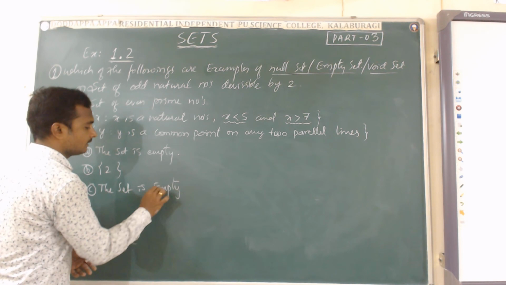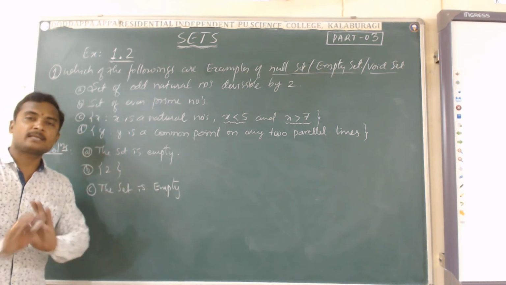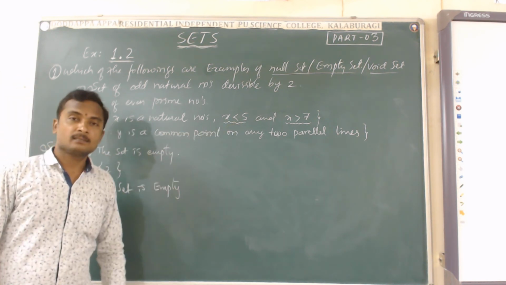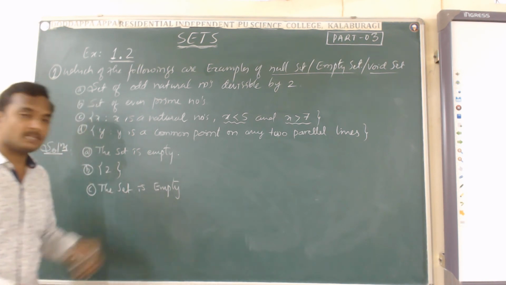The answer for the third one is, the set is empty, because there is no such number which is less than 5 and more than 7 at the same time. Therefore, the set is empty.